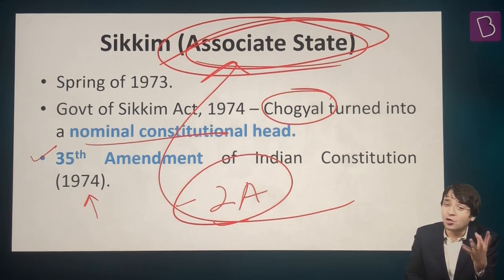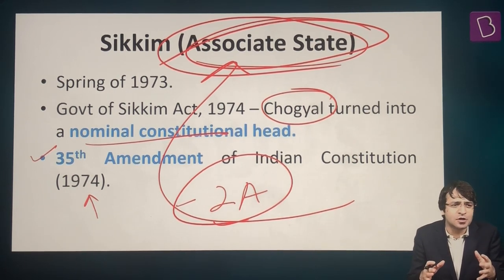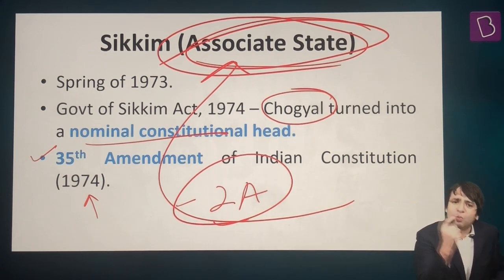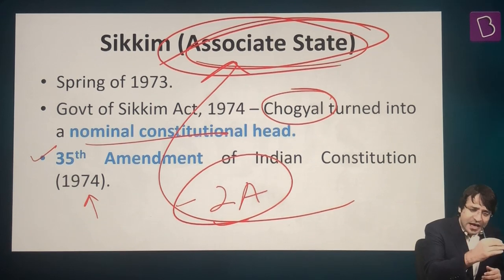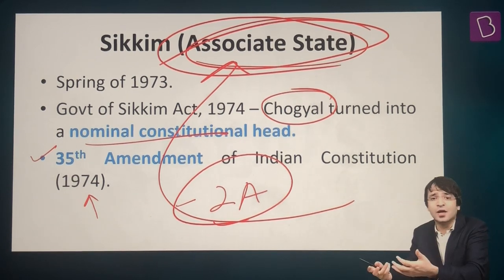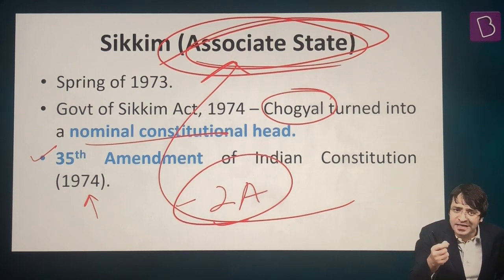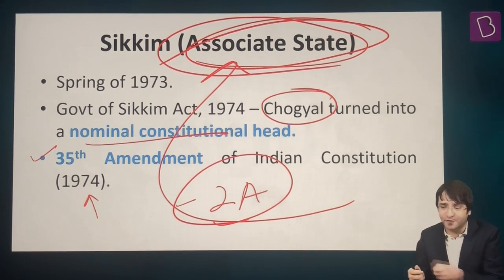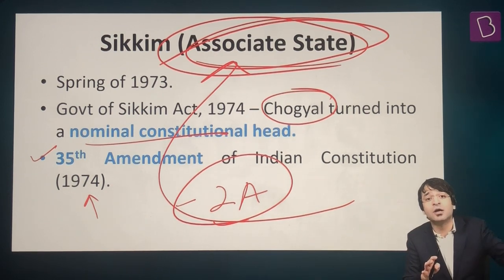This is where the then opposition criticized Mrs. Indira Gandhi. Mrs. Indira Gandhi was then the Prime Minister. She was heavily criticized because it was alleged that she had violated the Constitution, when the Constitution only talks about states or union territories or acquired territories. There is no mention of any term called associate state. So how can the Parliament of India admit Sikkim as an associate state, not as a regular state?